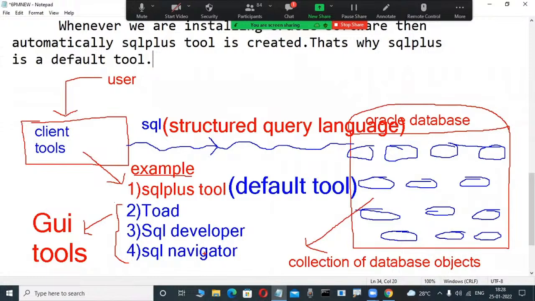Through these tools, we are connected to this server, which is the Oracle database. Once connected, we are using the SQL language. By using this language, we are operating the Oracle database. We are learning the collection of DB objects. That's all. At least a first-time idea.